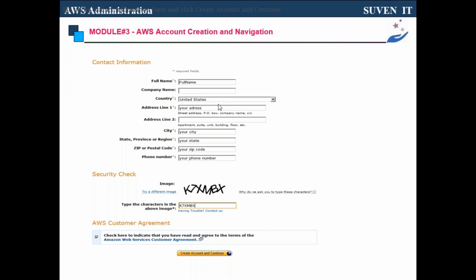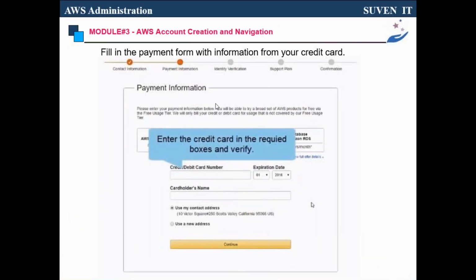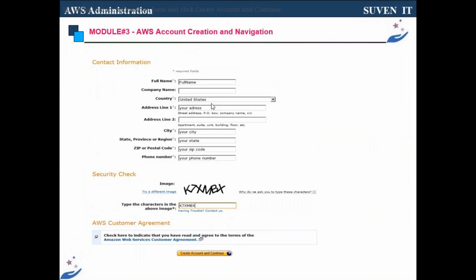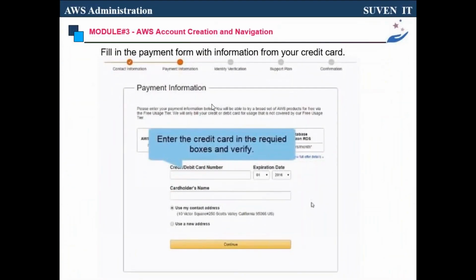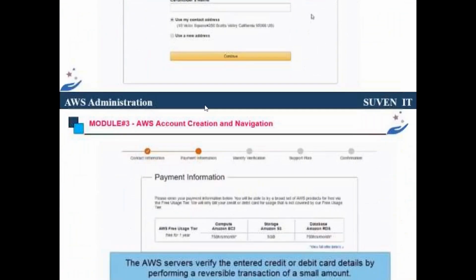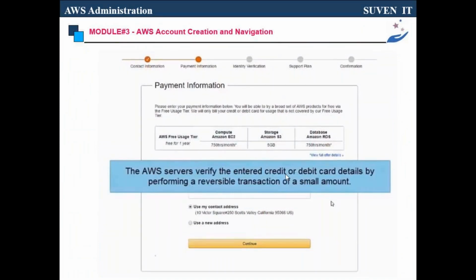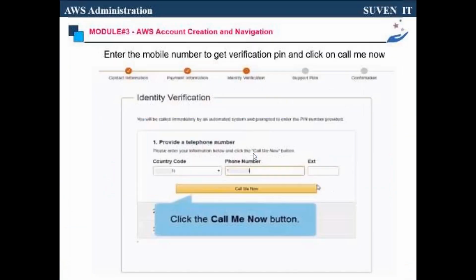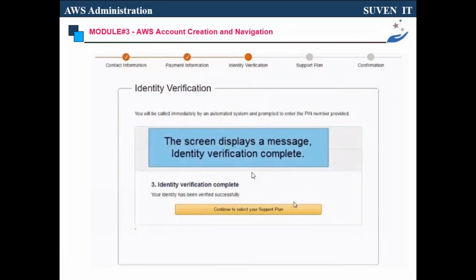So, you understand, right? Here you just provide your contact information, then payment information, your credit card information and card expiry date. Once you provide all the details, you are all set to go. You will get a mobile notification, provide the code here, then your account is active.